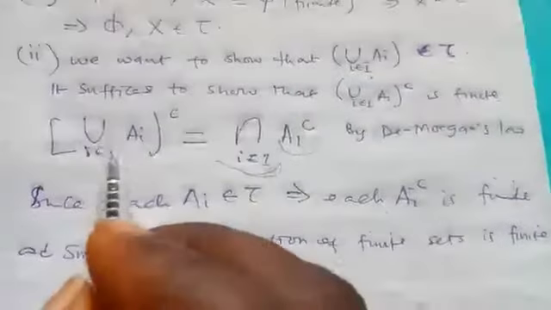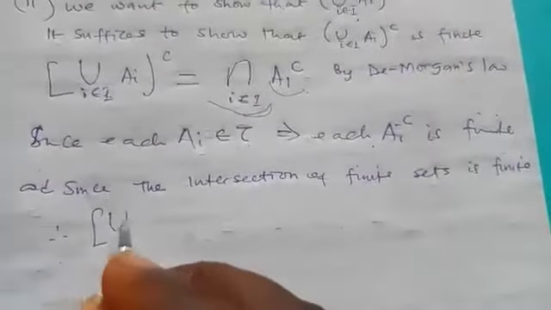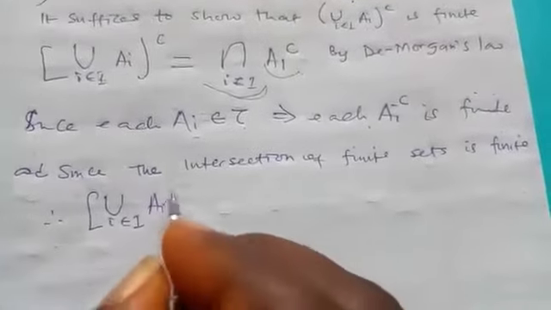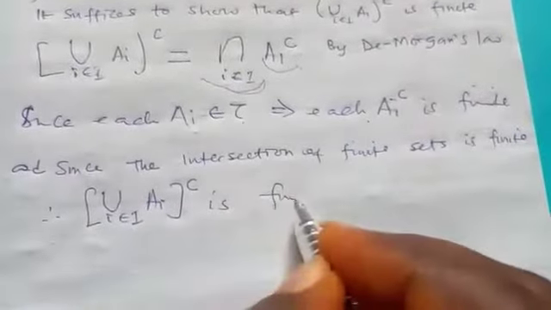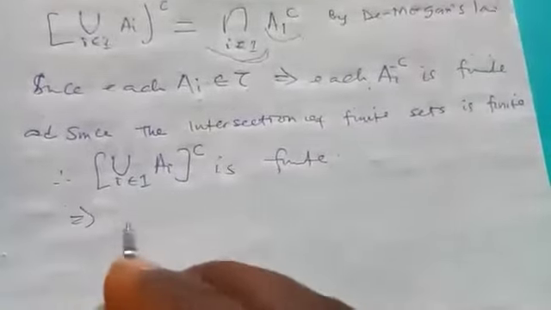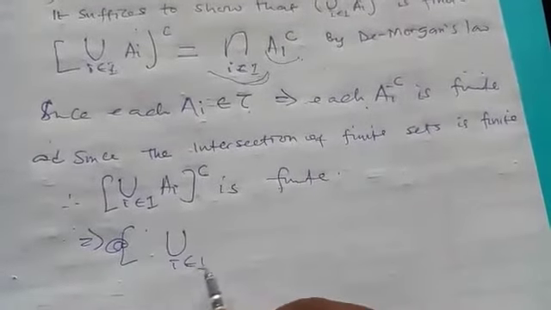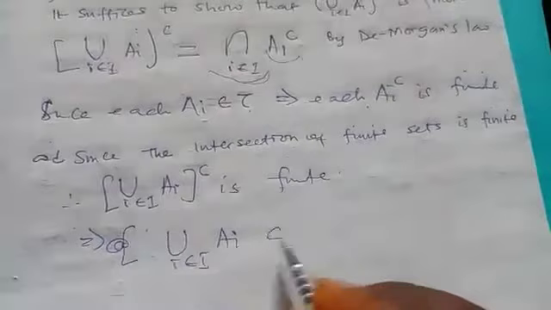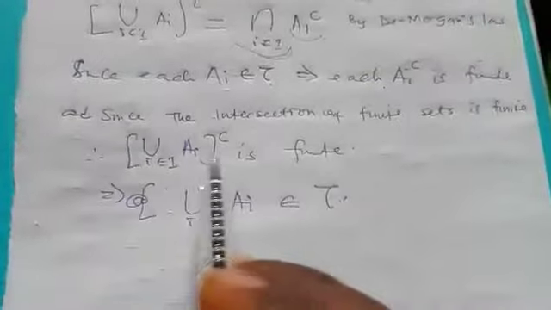That is what you have written. Since the intersection of finite sets is finite, therefore this intersection of the A_i complements is finite. And if it is finite, that simply means the union of the collection of subsets of S will be inside tau. Since we have shown that the complement is finite, definitely this will belong to tau.